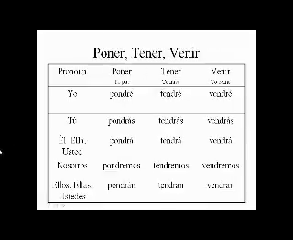Poner, tener, and venir are conjugated in similar ways as well. For these verbs, you take the infinitive and drop the e, and instead you add a d. So for poner, you conjugate it yo pondré, tú pondrás, él, ella, usted pondrá, nosotros pondremos, y ellos, ellas, ustedes pondrán. For tener, it would be yo tendré, tú tendrás, él, ella, usted tendrá, nosotros tendremos, ellos, ellas, ustedes tendrán.